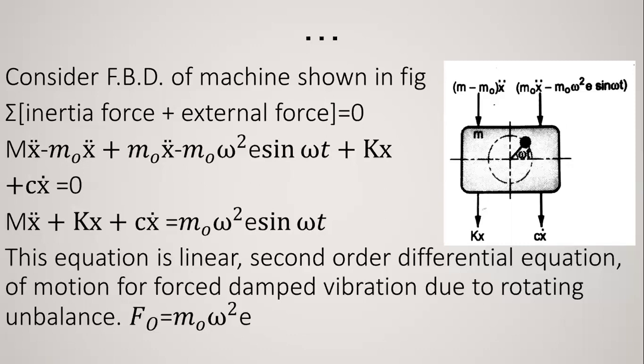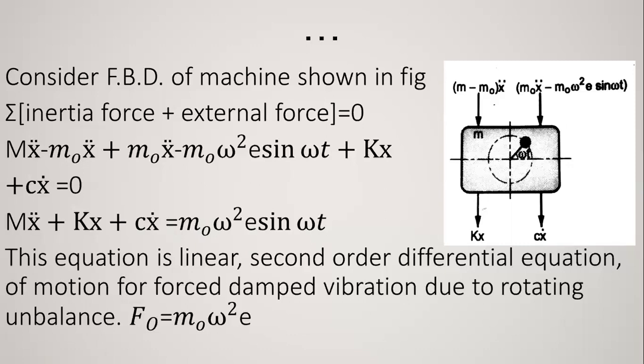But remember, we studied in our last lecture the forced damped vibration with constant harmonic excitation, right? In that lecture the equation was m x double dot plus c x dot plus kx is equal to f0 sin omega t, and we completely solved the equation with the complementary function and particular integral. We have the equations of amplitude and phase angle, right?